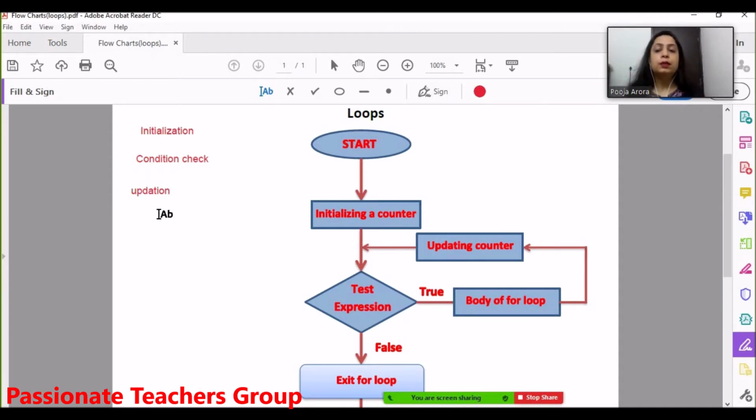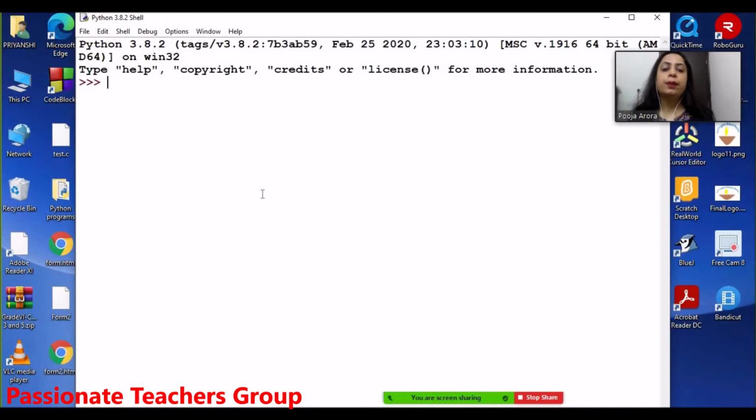Now let us learn these steps from the program point of view, how we use them in the Python syntax. So as you can see, my Python is open.